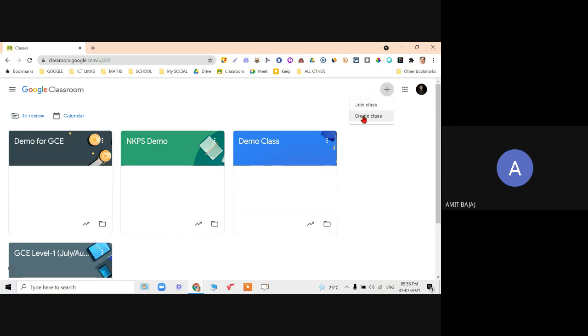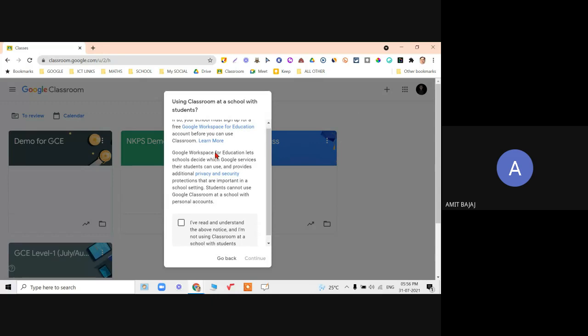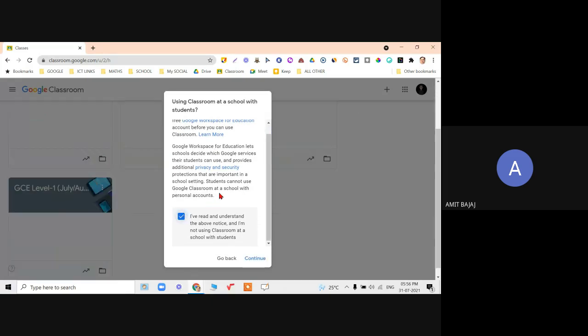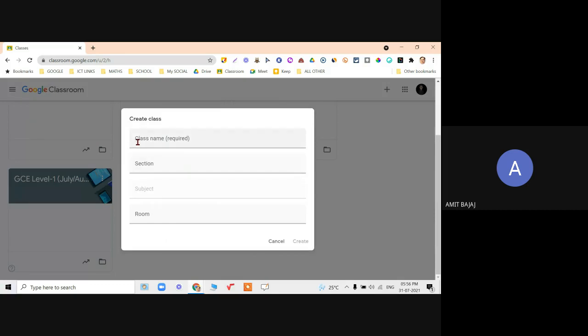So let me click on create a class. Some terms and conditions, definitely you need to agree with them. And then click on create. You can have options, class name, of course it is required. So this is, say, my session 2 GCE 31st July.